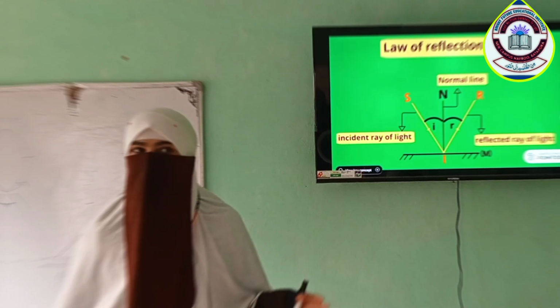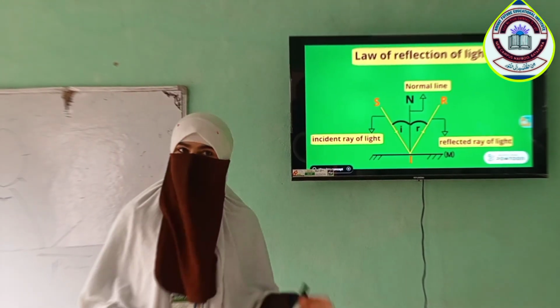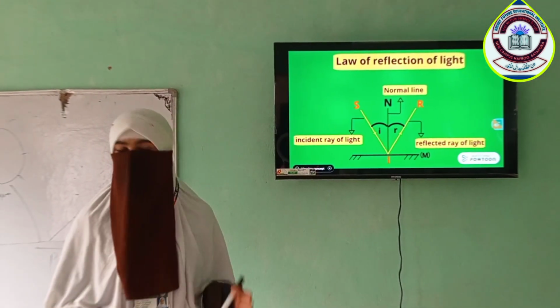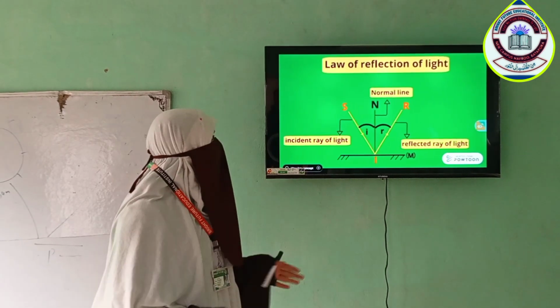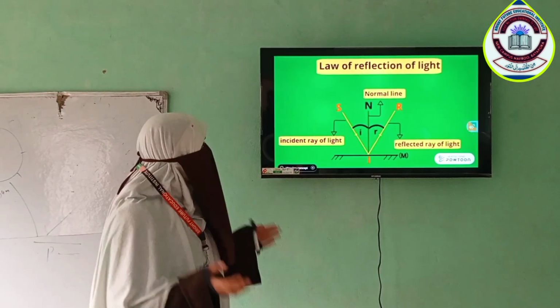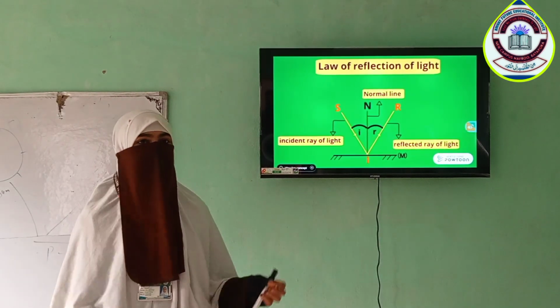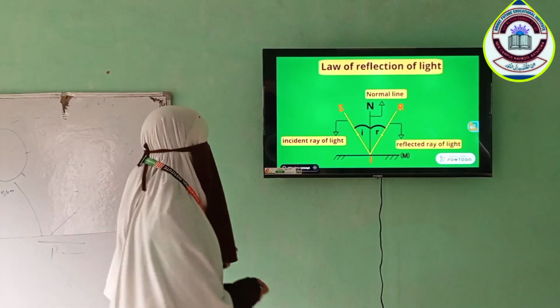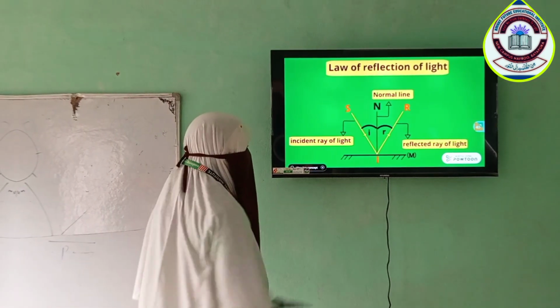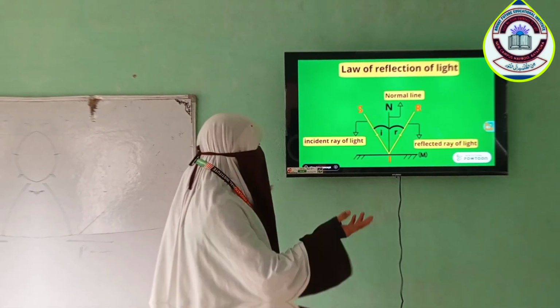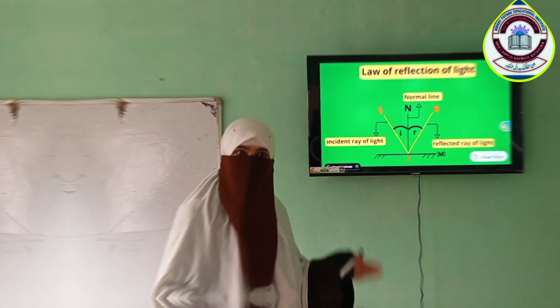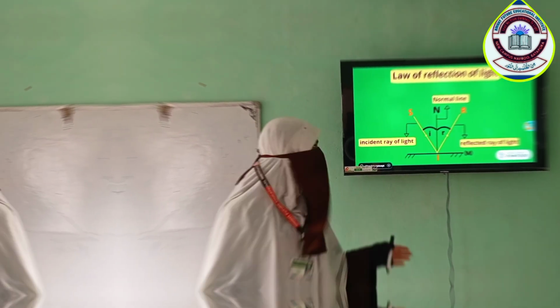As you know, we are going to talk about reflection of light. Firstly, we know what is the meaning of light. Light is a form of energy which produces a sense of sensation in our eyes. And after that, we can talk about reflection of light. In a simple way, reflection means back bounce of light. For example, when light comes from a source and falls on a plane surface and goes back and bounces back, this is called reflection of light.